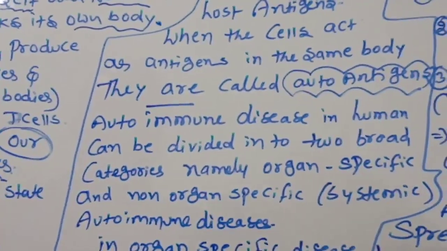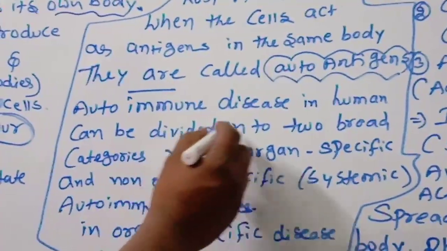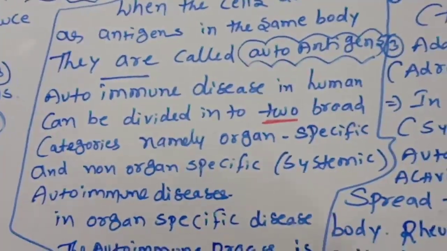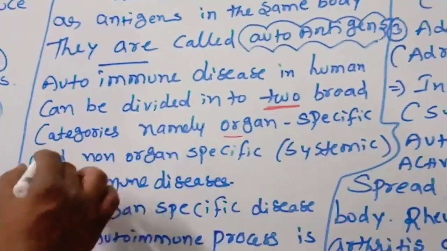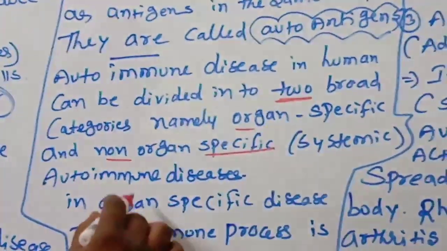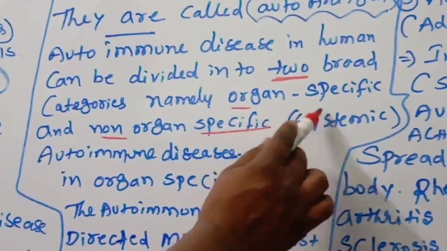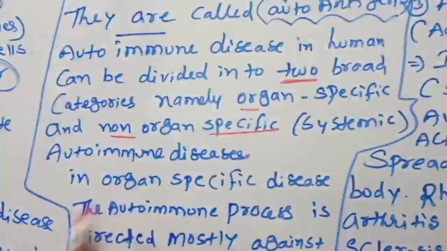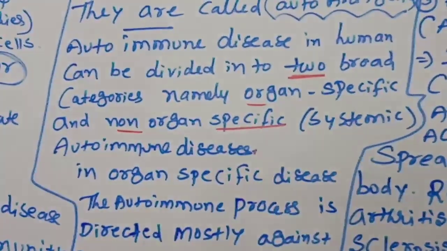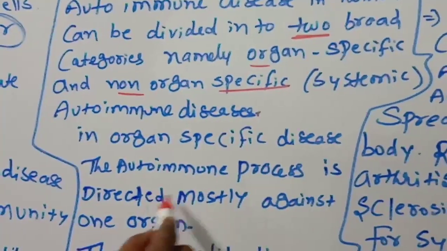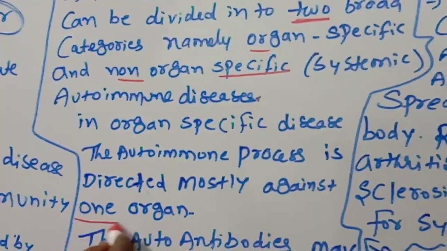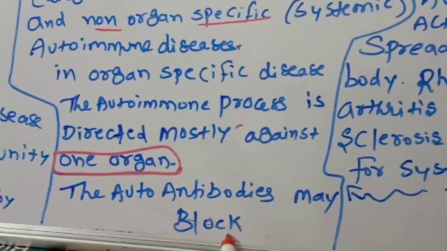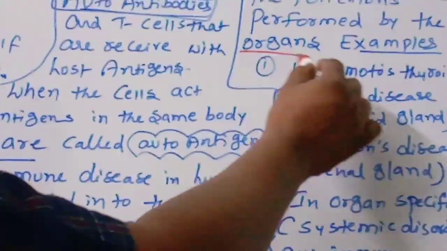Autoimmune disease in humans can be divided into two broad categories, namely organ specific and non-organ specific, or systemic autoimmune disease. In organ specific disease, the autoimmune process is directed mostly against one particular organ. The antibodies may block the functions performed by the organ.